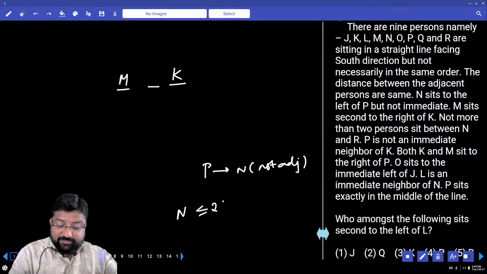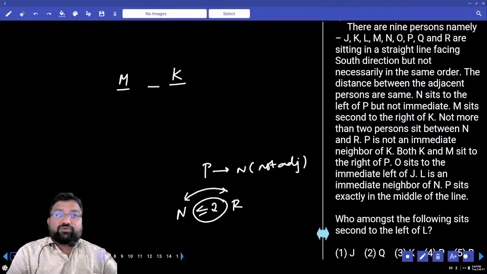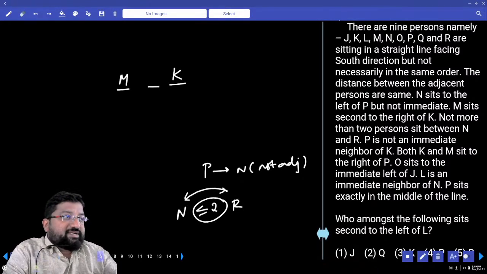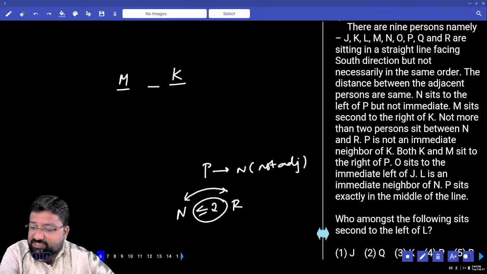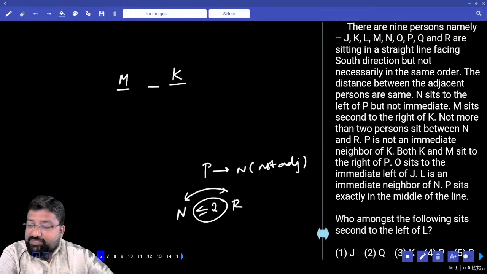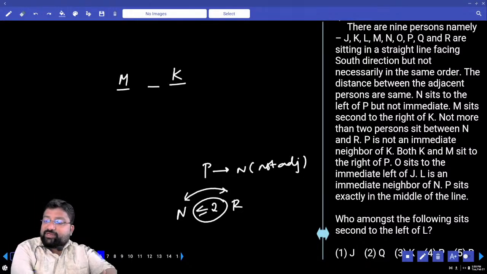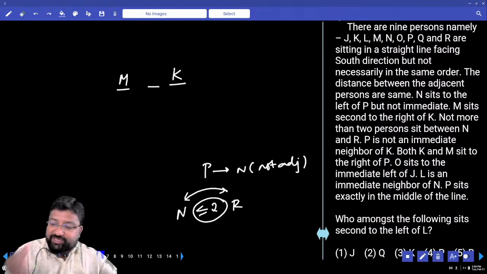Between whom? N and R. 2 kante ekku undakudu. It should not be more than 2, and it can be 2 or less than 2. Next, P is not an immediate neighbor of K. So K is not adjacent to P. P and K not adjacent.